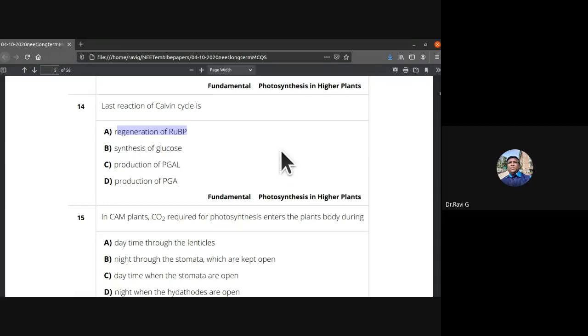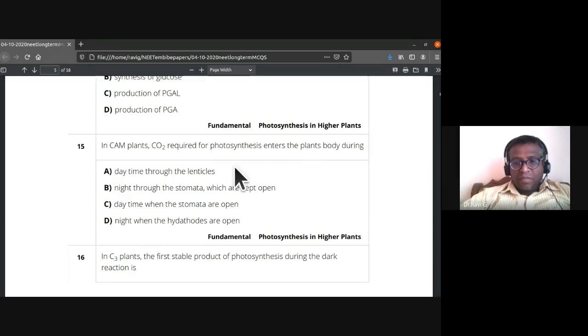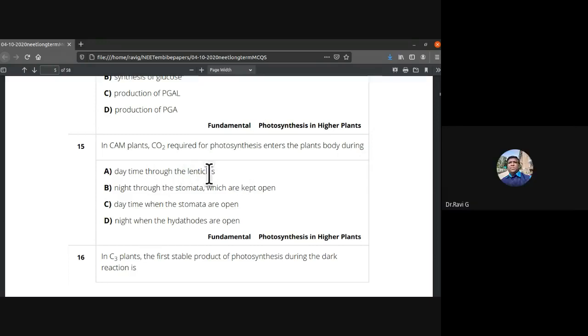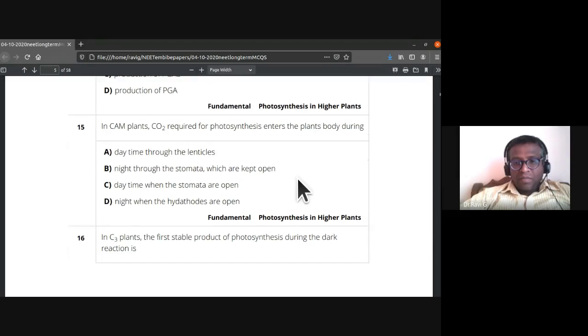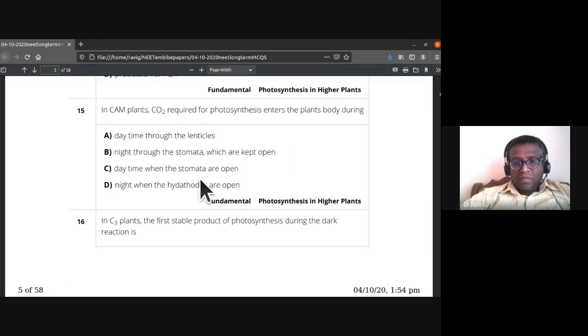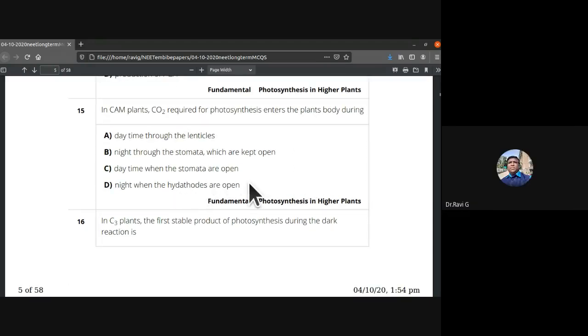15th one, in CAM plants, carbon dioxide required for photosynthesis enters the plant body during daytime through the lenticels, night through the stomata which are kept open, daytime when the stomata are open, so night when the hydatodes are open. So B is the answer, night through the stomata which are kept open. Okay, so that is the answer for CAM.